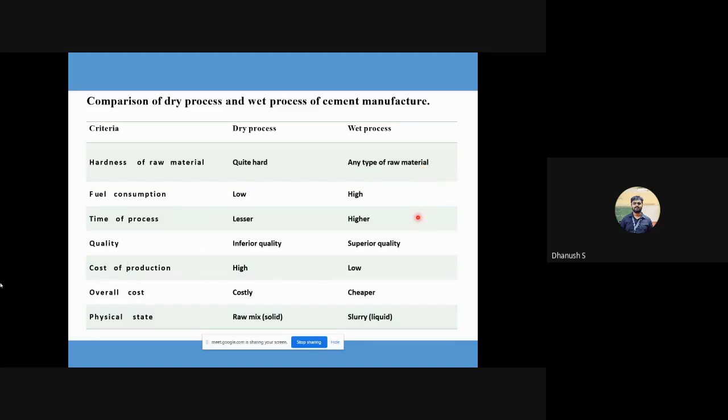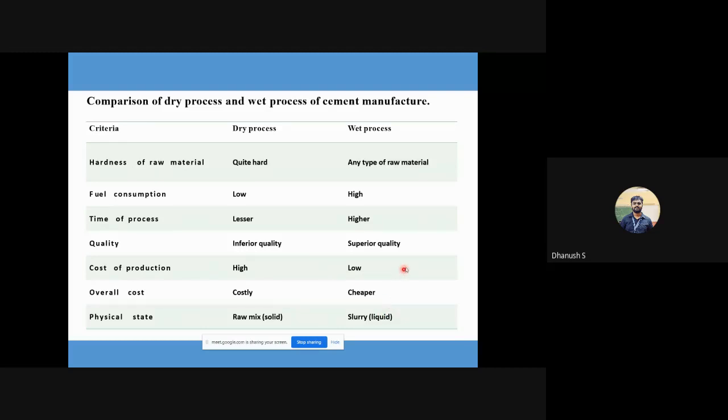Quality of the product that is formed in the end, dry process is of inferior quality. Wet process is of superior quality. Cost of production is high here. Cost of production is low here. Overall cost, this is costly, this is cheap. And physical state, the way things function, here it is in raw, dry, powdered form. Here it is in slurry form.